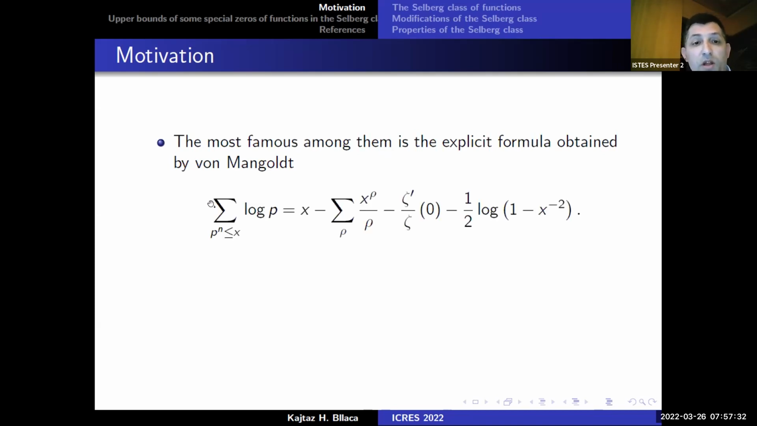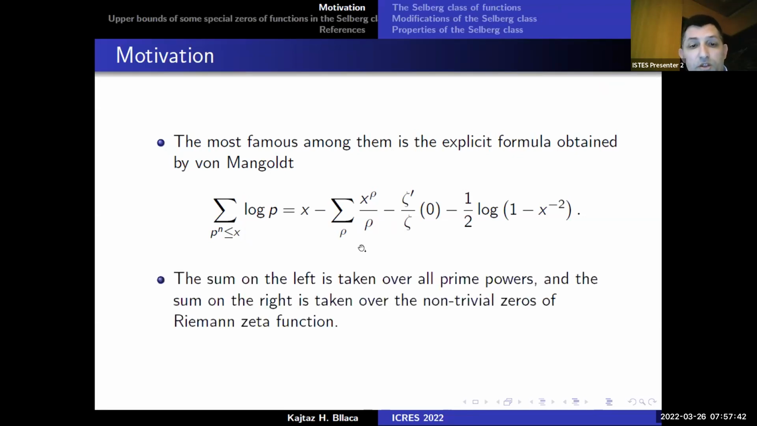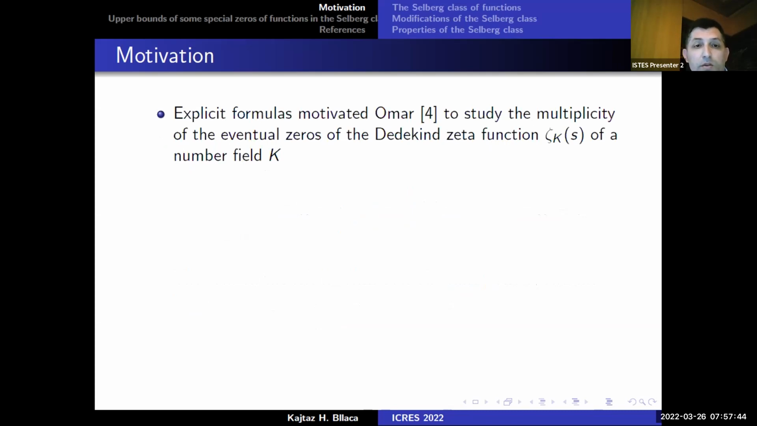The sum on the left side is taken over the prime powers, and the sum on the right side is taken over the non-trivial zeros of the Riemann zeta function. This explicit formula motivated Omar, in his paper, to study the multiplicity of the eventual zeros of the Dedekind zeta function of a number field K.